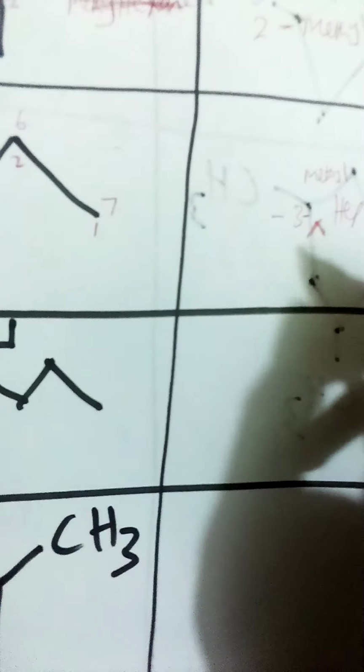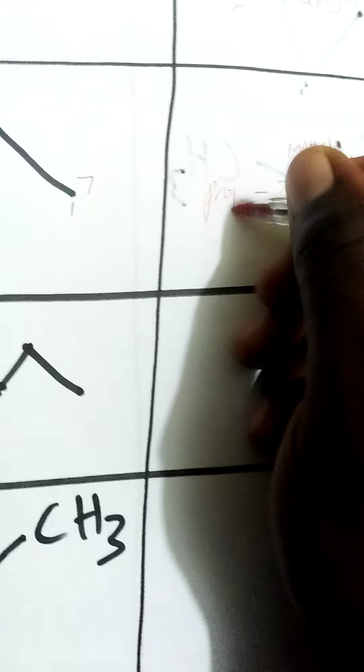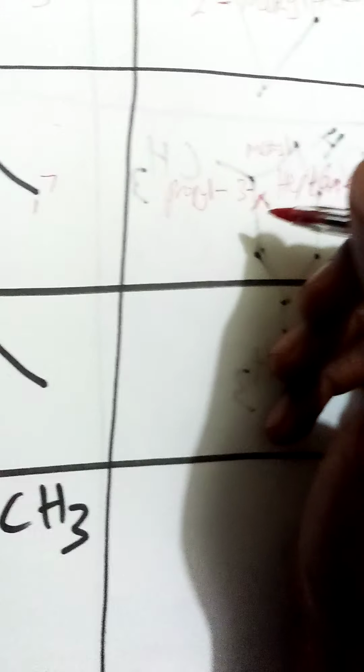Then we come here. We have eth, prop, so propyl. We have propyl here. It is attached to 4, and it's still 4 from both sides, so you take one of the 4s here. So you're going to have 4 propyl, 3 methyl heptane. This is 4 propyl, 3 methyl heptane.